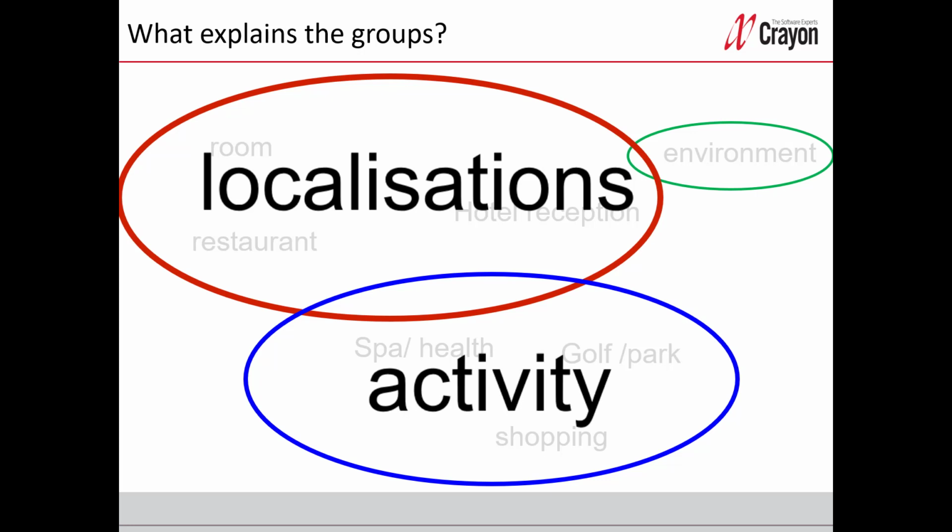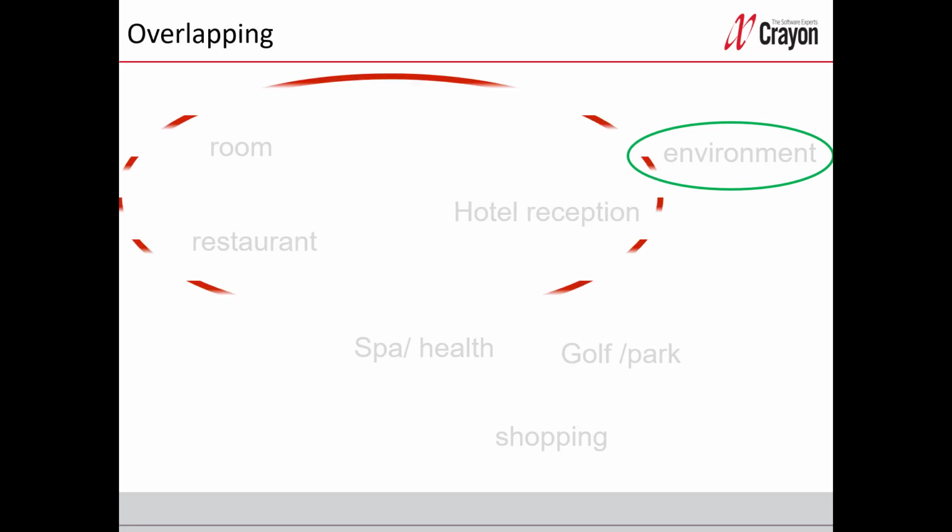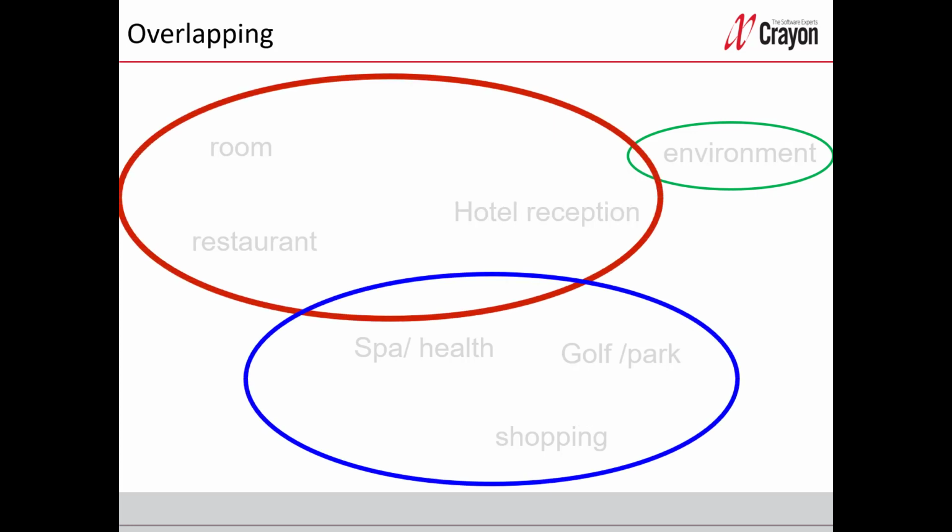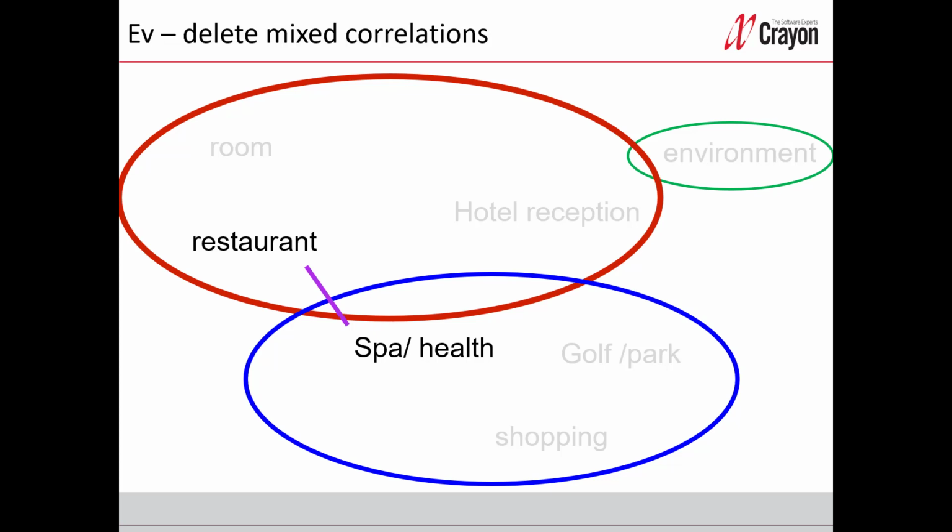But always when you look at your groups, you will find overlapping like these two groups. That is because of two variables that are correlated to each other. In factor analysis, we call these two variables noisy. And what we want to do is to get rid of them.